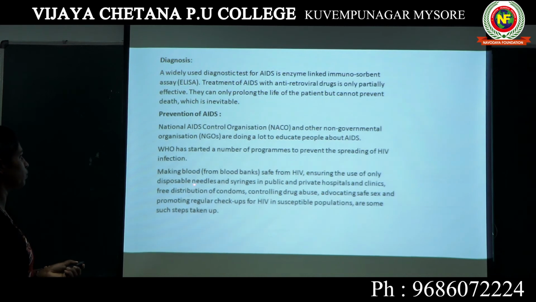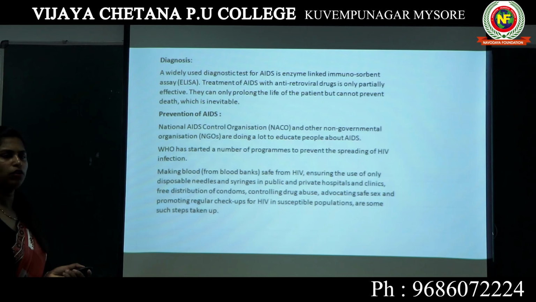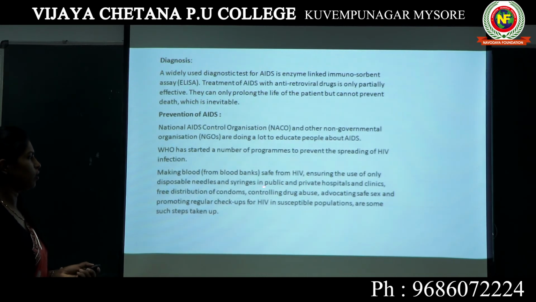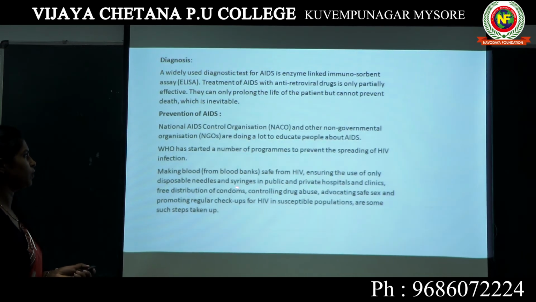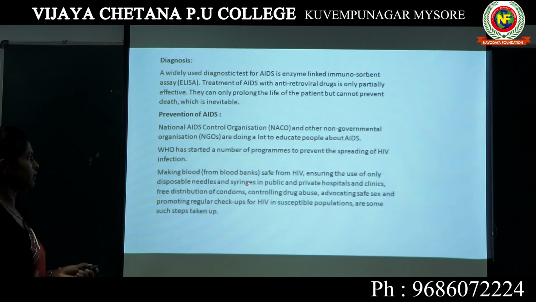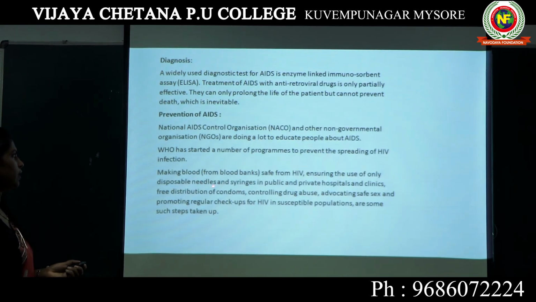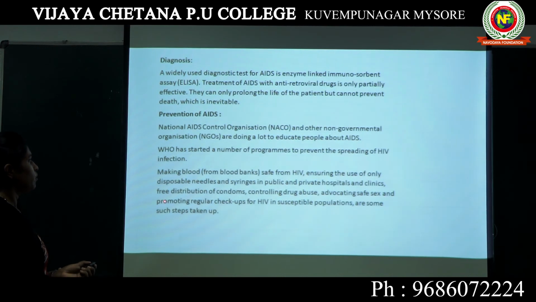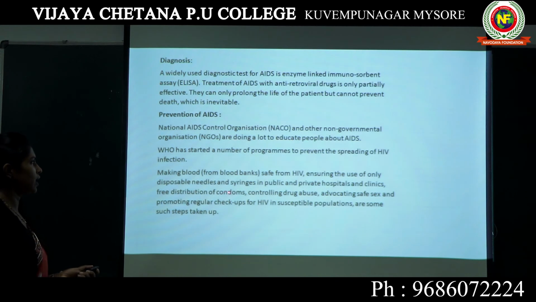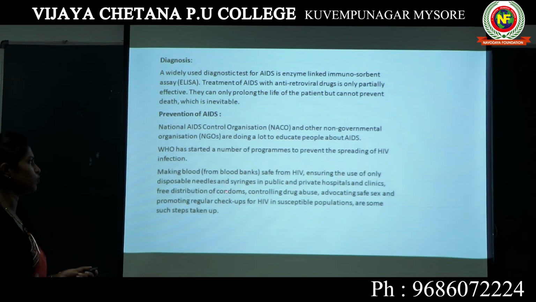Ensuring the use of only disposable needles and syringes in public and private hospitals and clinics. Wherever you are going, you have to demand that the hospital, clinic or diagnostic center use a new needle and syringe. The used one should not be used, only the disposable. That means only one-use needles and one-use syringes should be used. Free distribution of condoms, because we know it is a disease which can be transmitted through sexual contact, especially by a person who is having multiple sexual partners. Free distribution of condoms is done by the government.